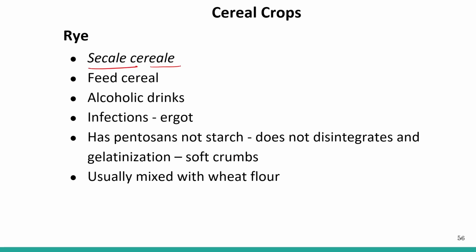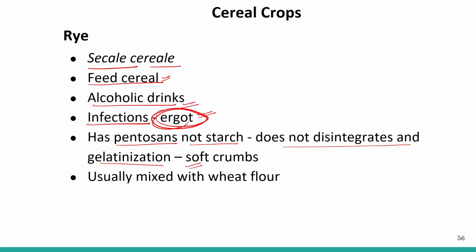Sickle cereal, it is a feed cereal. This is used to feed animals. Alcoholic drinks can be prepared from this. Infections: there is a particular type of fungus called ergot, and it causes disease in rye. It has pentosans, not starch, does not disintegrate, and gelatinize, soft crumbs, usually mixed with wheat flour. So it is mixed with wheat flour to make different preparations.